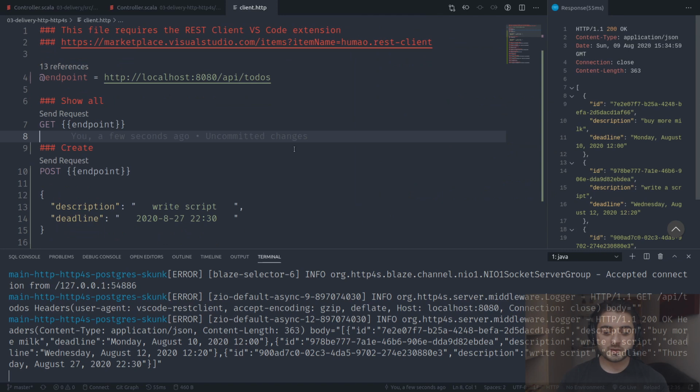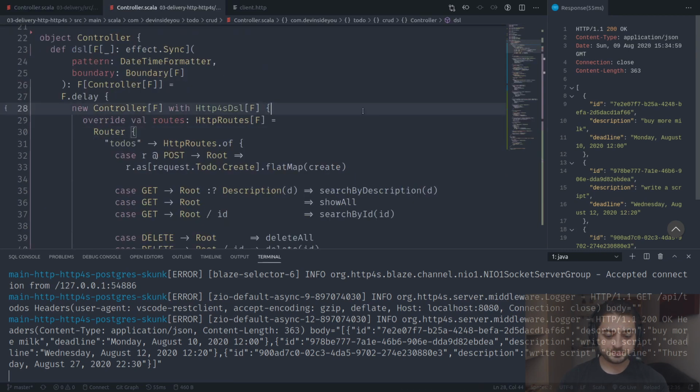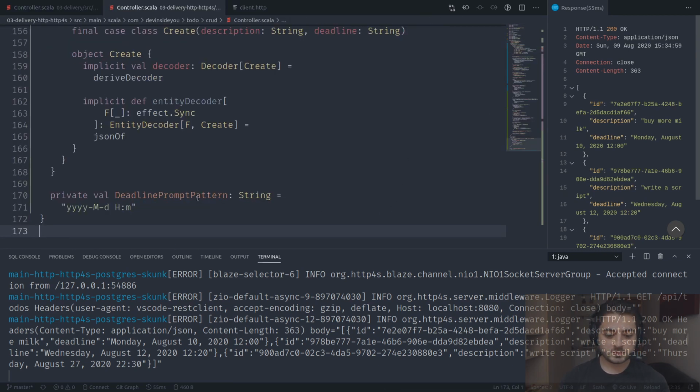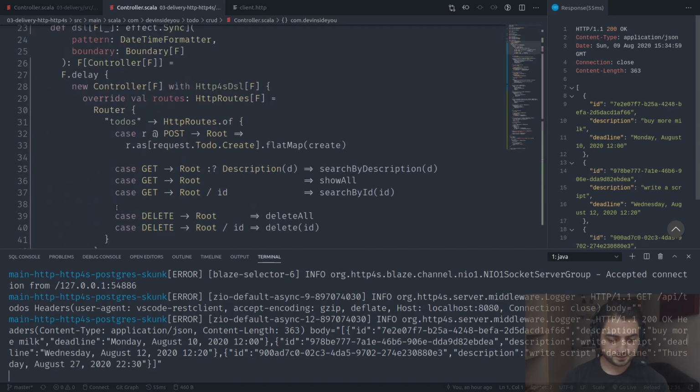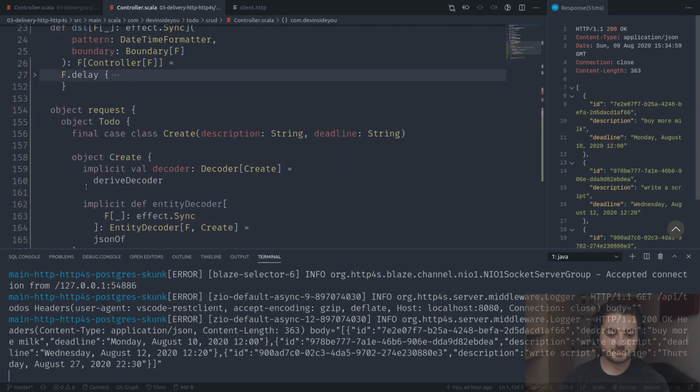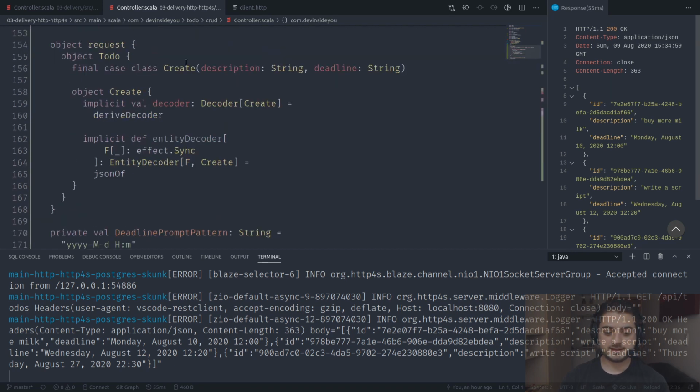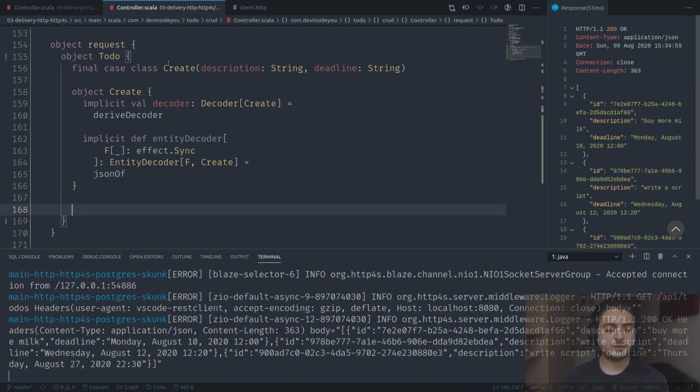Okay, so we're going to go over here, no, over here. Let me actually collapse not the router, this whole delay thing. Okay, so we have our request. It basically just has the create. So we're going to have an entirely different ADT for the updates. And the one that updates all the fields is going to look exactly like create, and so create is going to be part of that ADT as well.